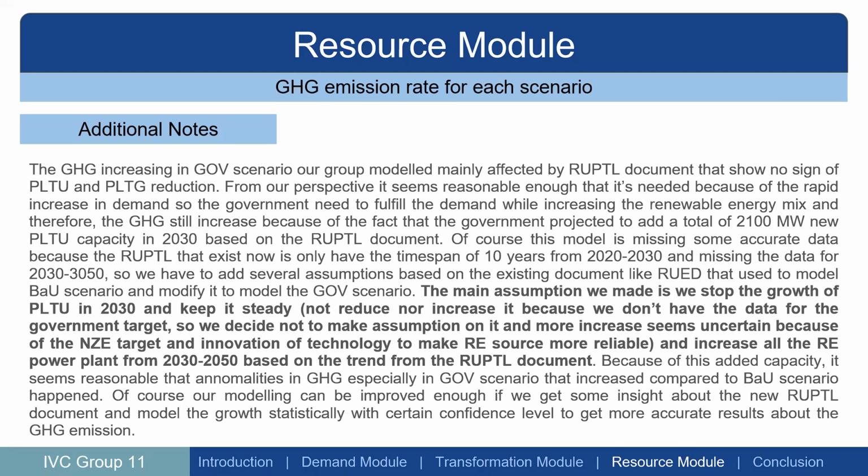And based on the RUPTL, from 2020 to 2030, we hope the assumption that we made can be correctly applied to this data. Next.